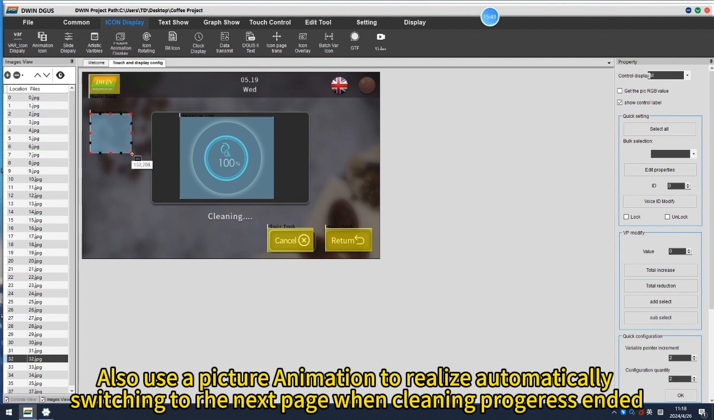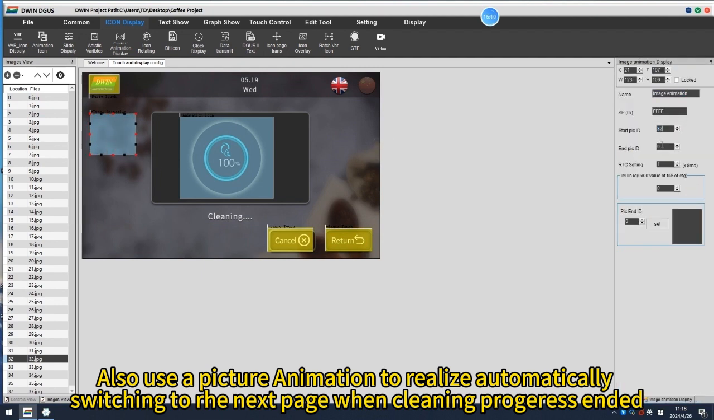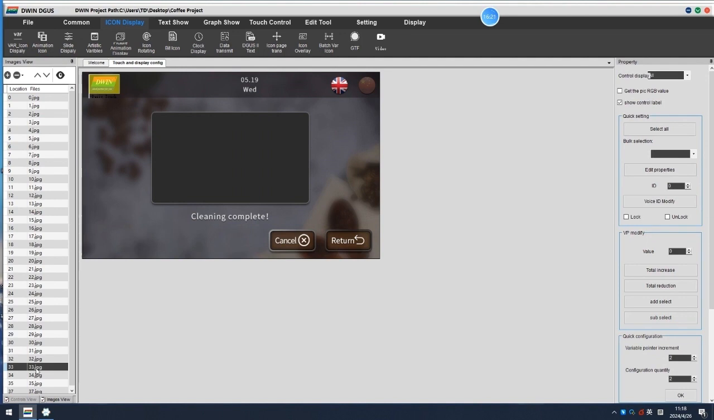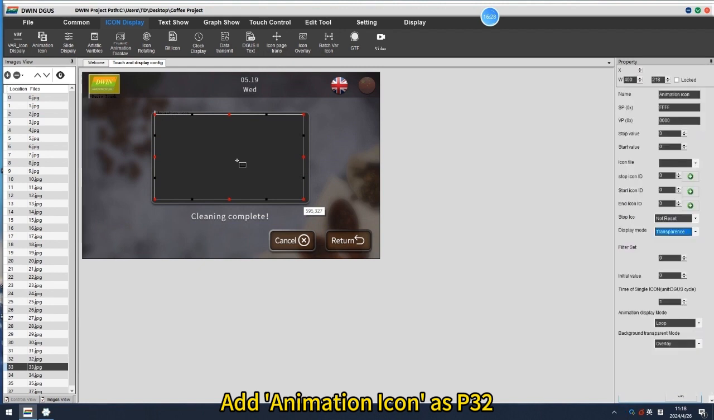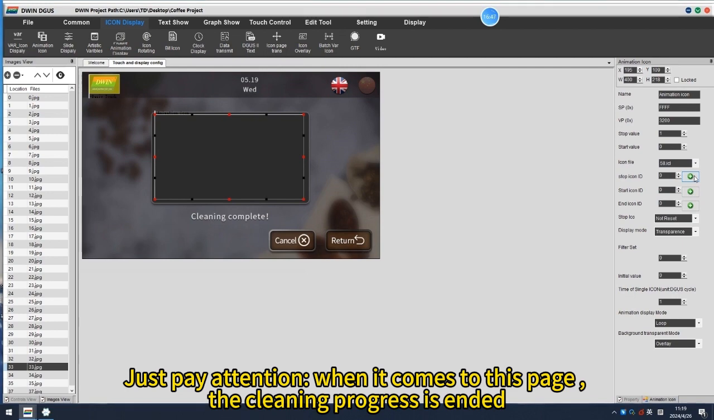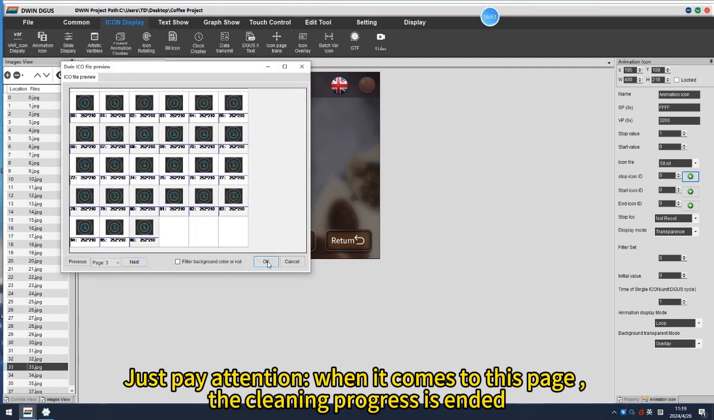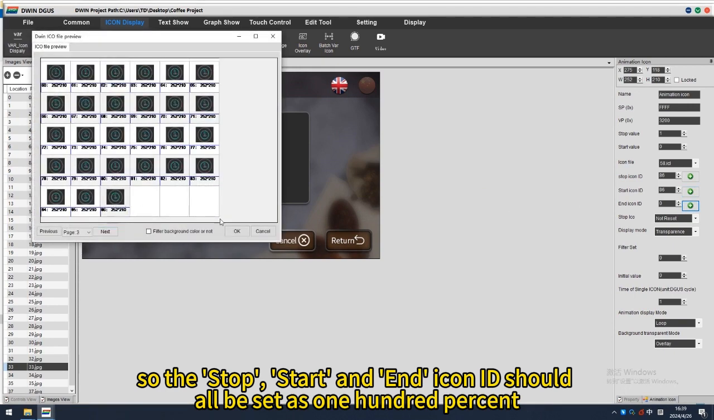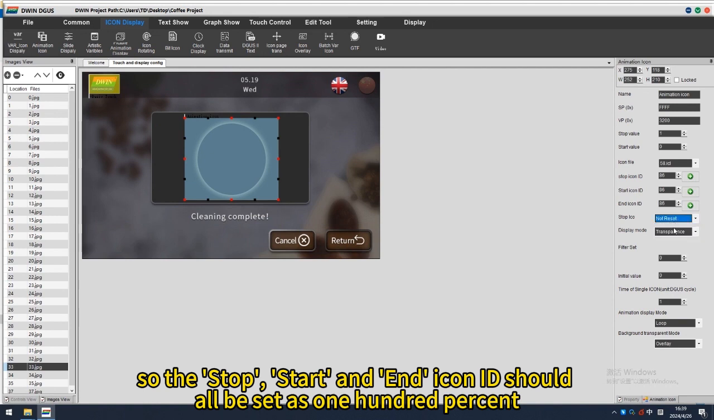Also use a picture animation to realize automatically switching to the next page when cleaning progress ended. Add animation icon as page 32. Just pay attention that, when it comes to this page, the cleaning progress is ended, so the stop, start and end icon ID should all be set as 100%.